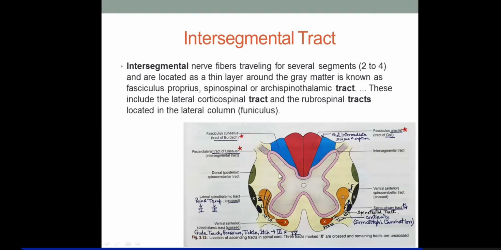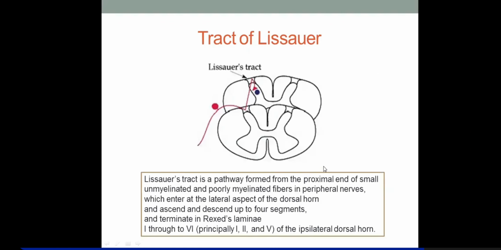So this intersegmental tract is also associated with these descending tracts. One thing is clear about intersegmental tracts: you only need to remember the other names. One is spinospinal, which is easy to remember, or fasciculus proprius, or archaeospinothalamic tract. They communicate between three to four segments higher and below.